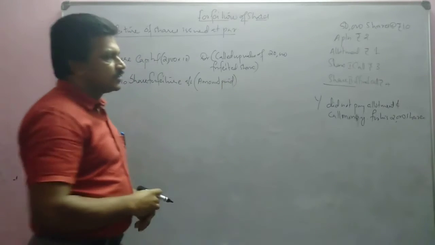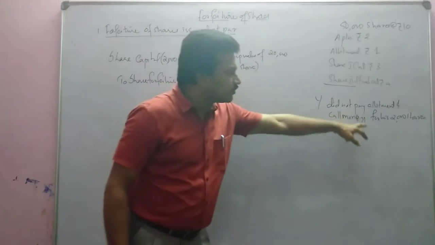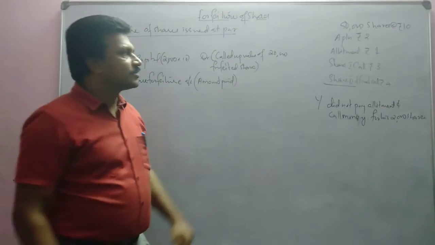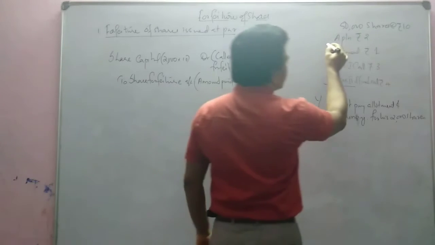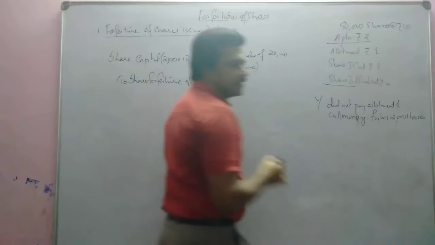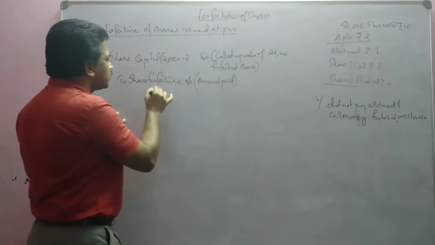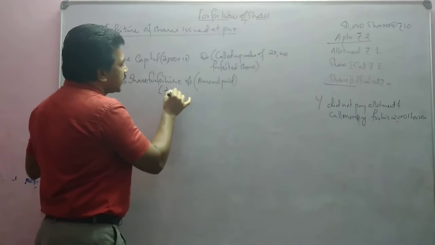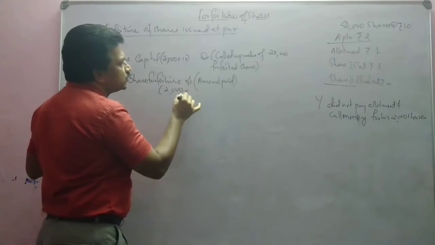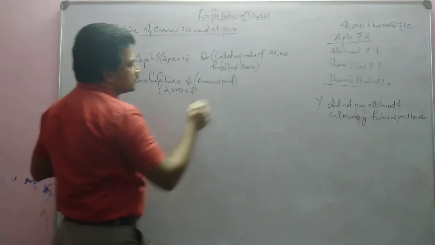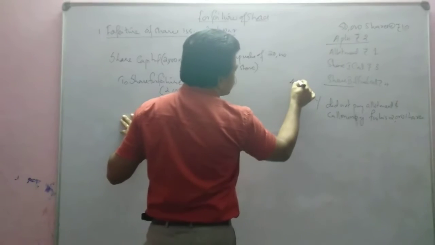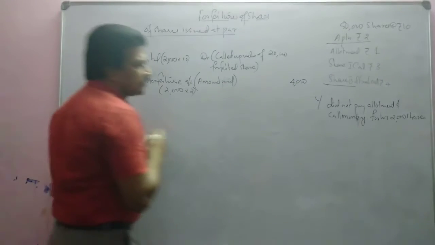He did not pay the allotment and call money, so which amount did he pay? He paid only the application money. We can write in brackets 2,000 into 2 rupees, which means he has paid 4,000 rupees.